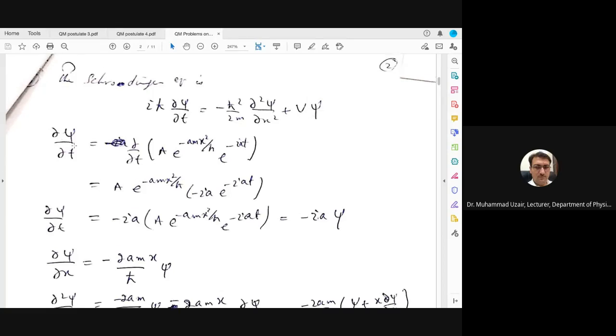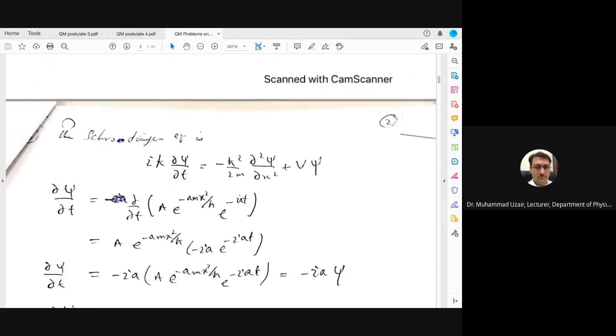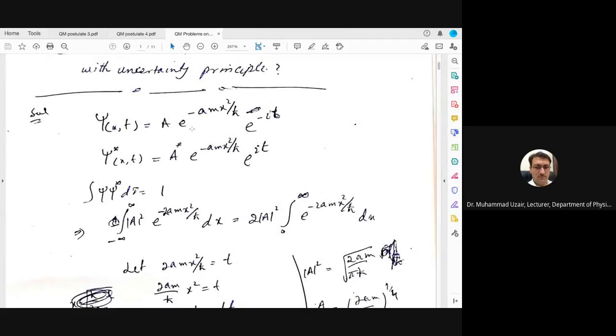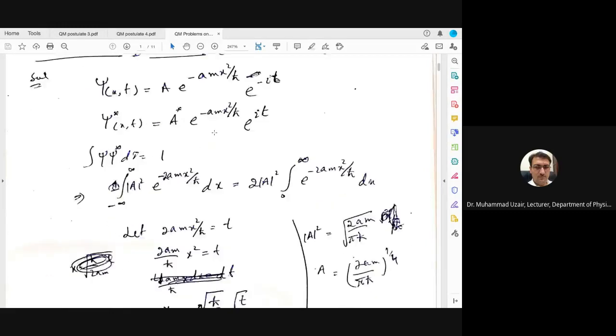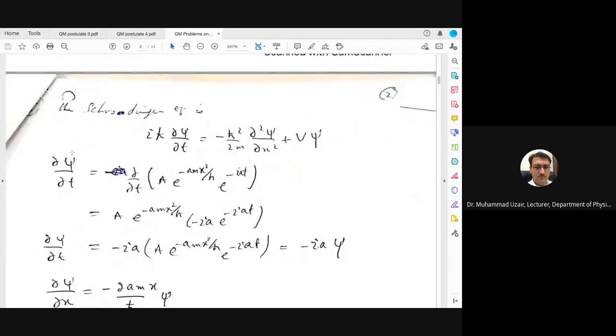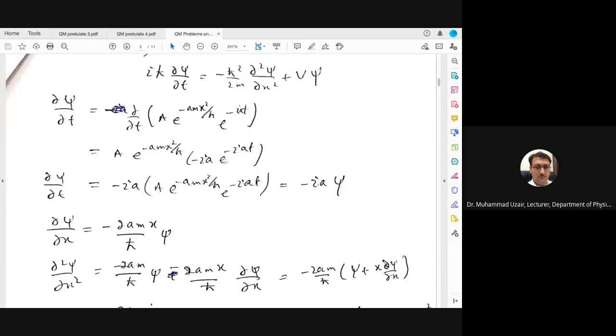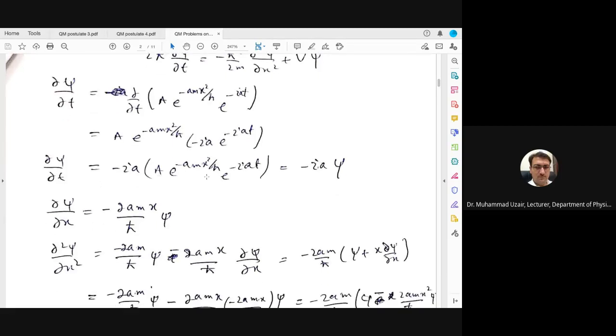So what we do is take partial psi by partial t, taking the value of psi. Where is psi? Oh yeah, here it is. This is psi. Now put the value of A here, and then differentiate this psi by partial t, you can see here. And when you do it, you will get this value, which is just a differentiation of the wave function. You can do it very easily. And then you will get the value here again, which is equal to psi. And here you have minus iota a into psi.